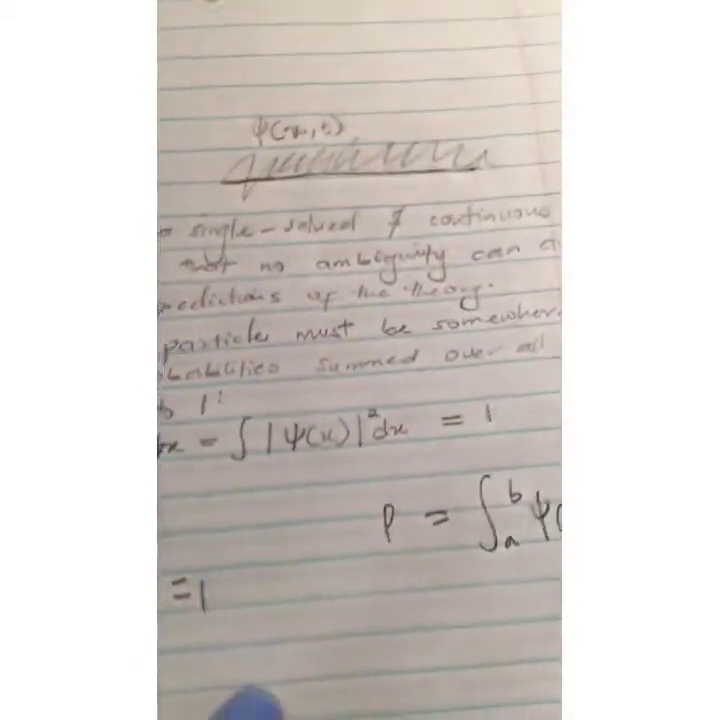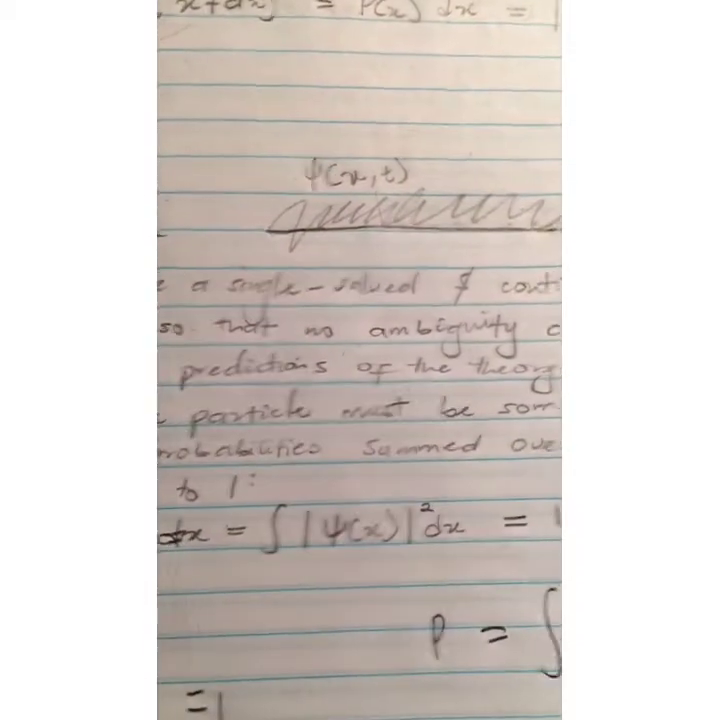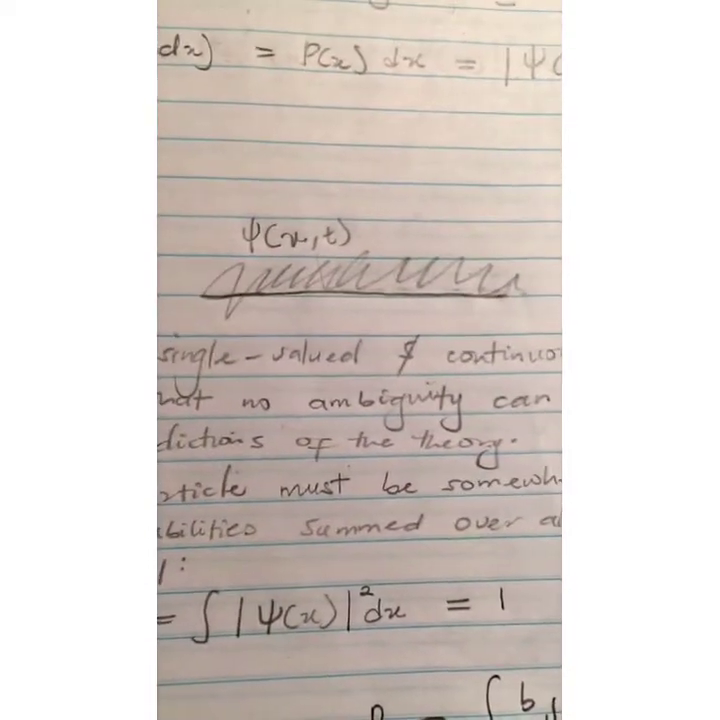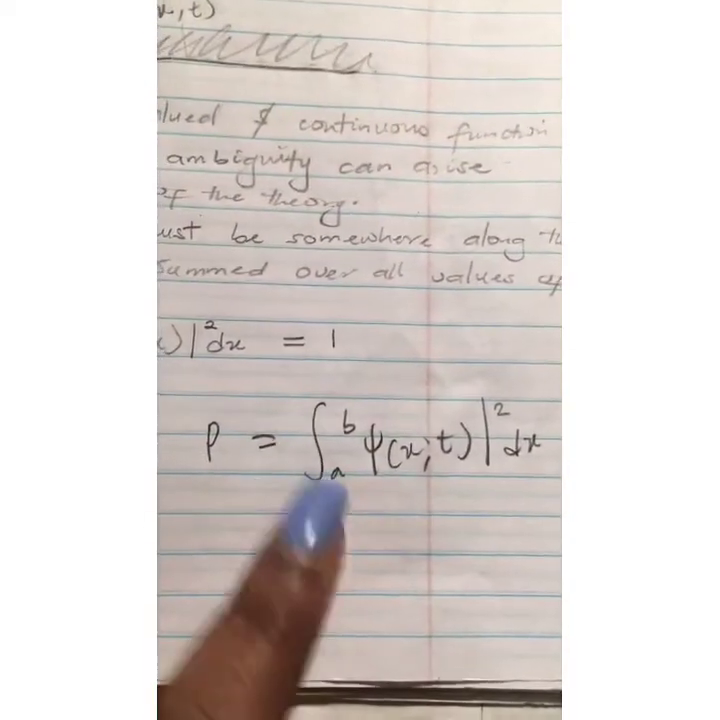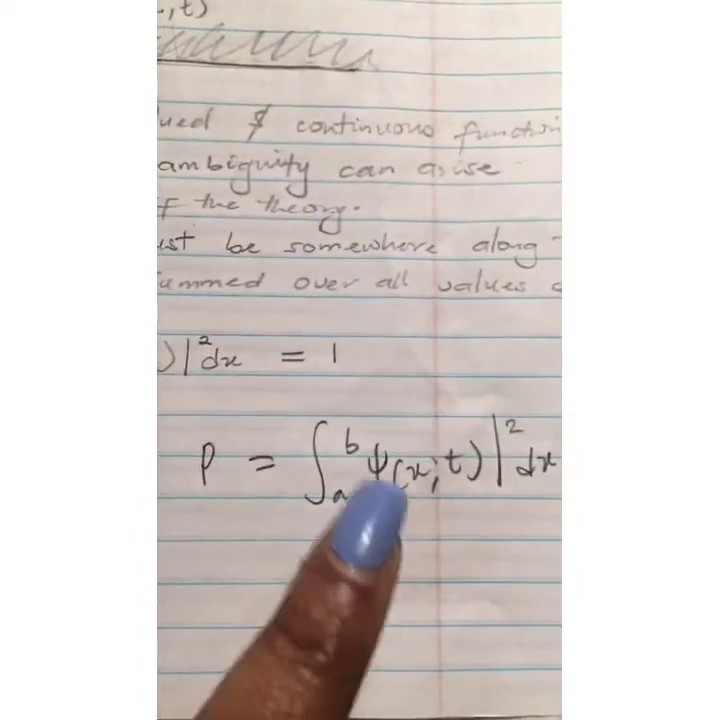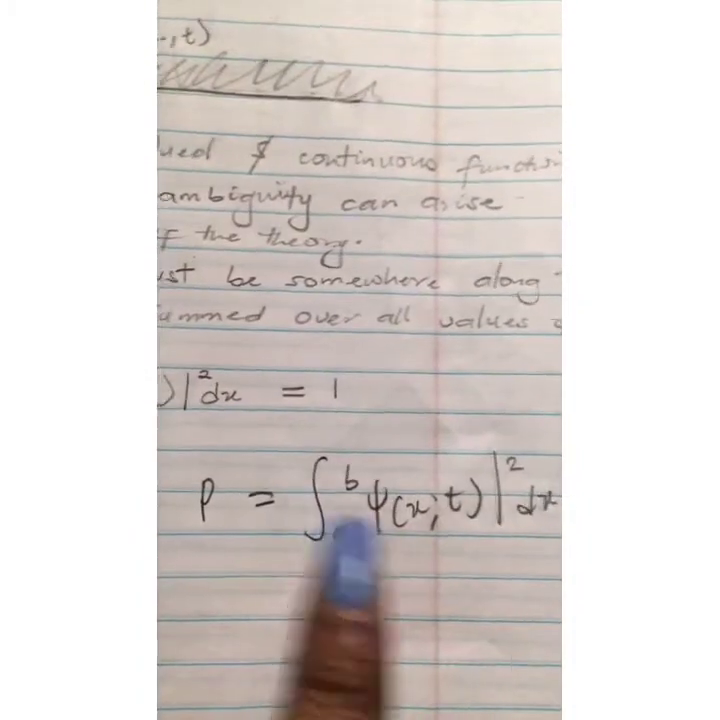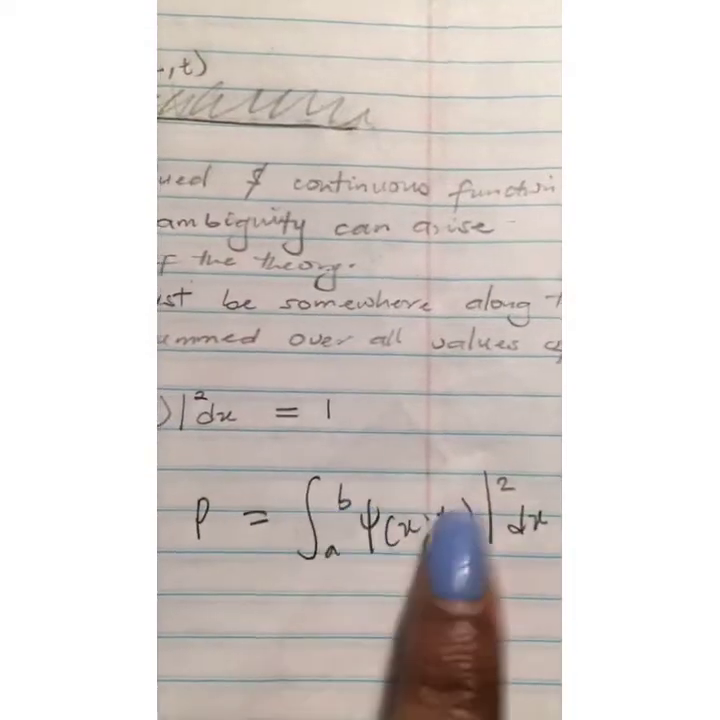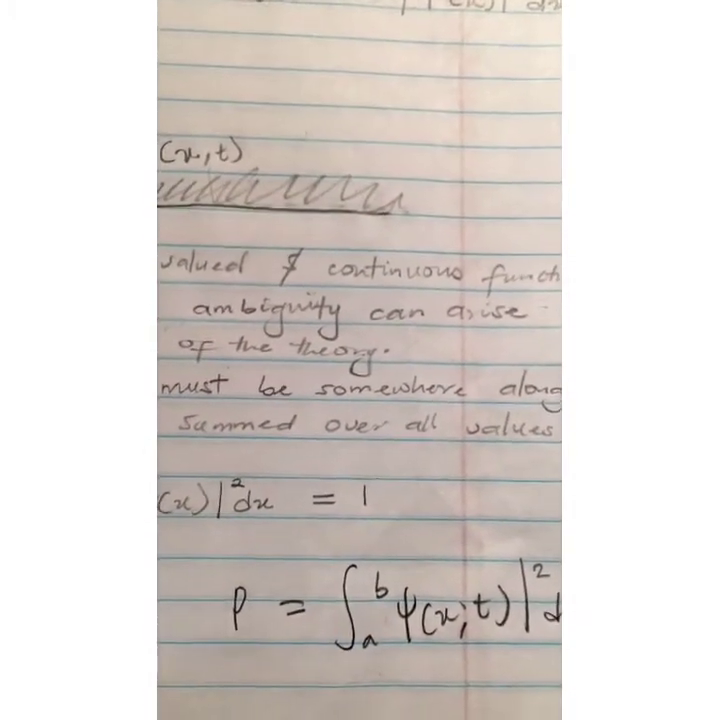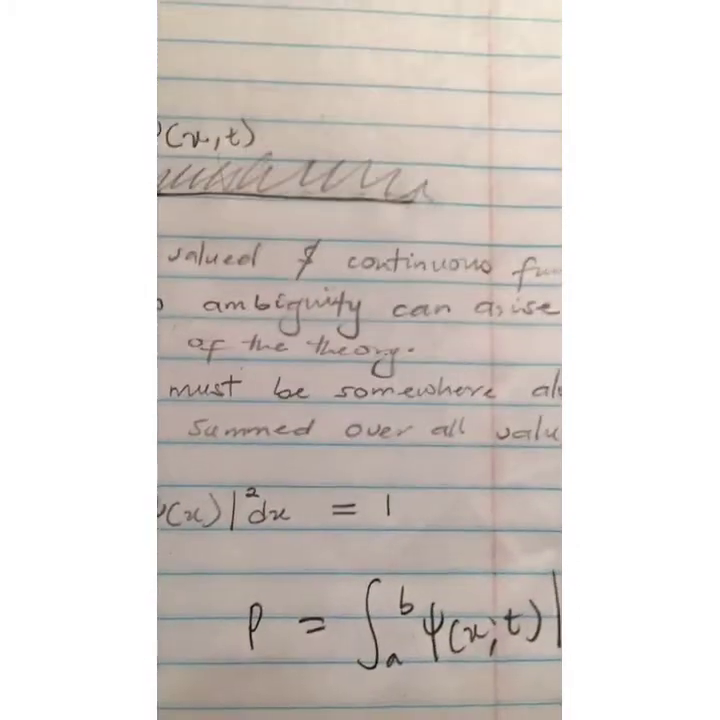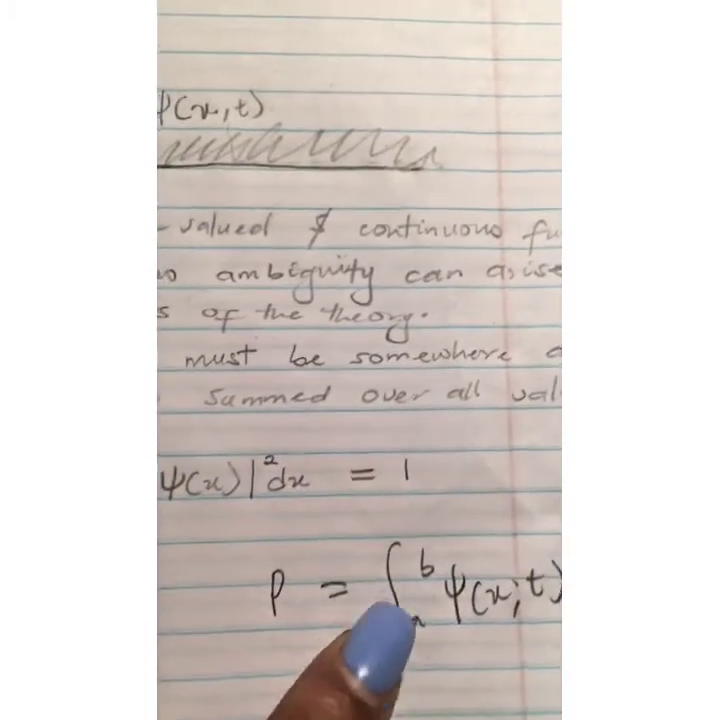Lastly, we should know that when we're given a finite interval like this, the equation here, the integral from a to b of the absolute square of psi(x,t) dx, then we know that the probability is just the area under the curve of the probability density between the points x equals a and x equals b.